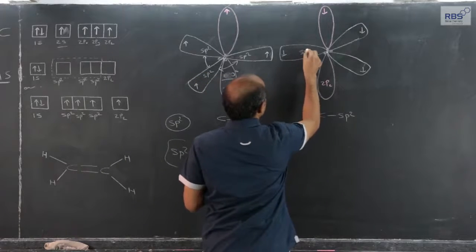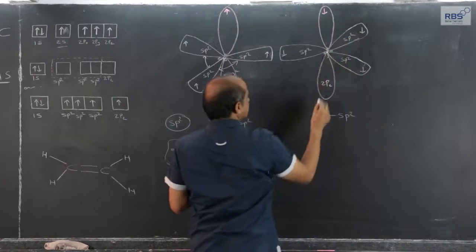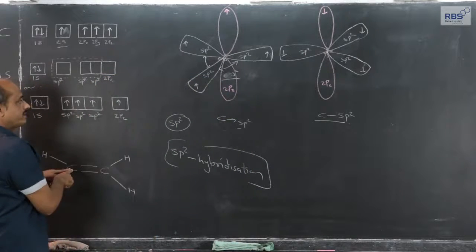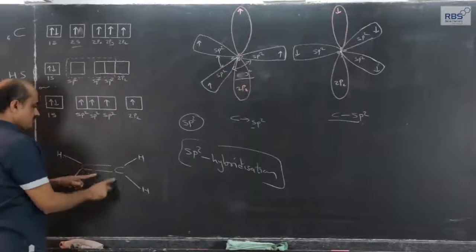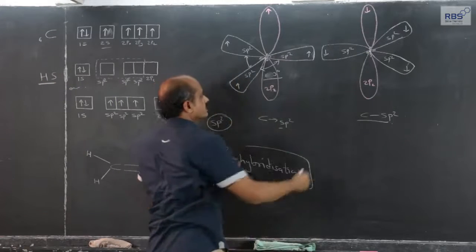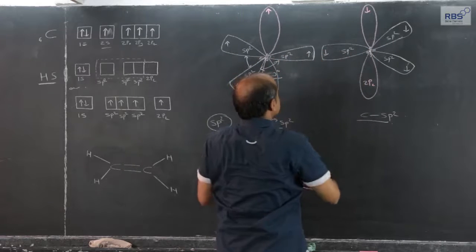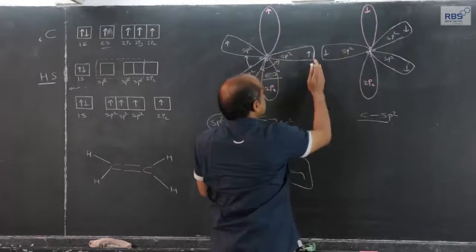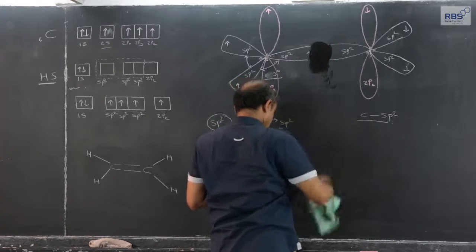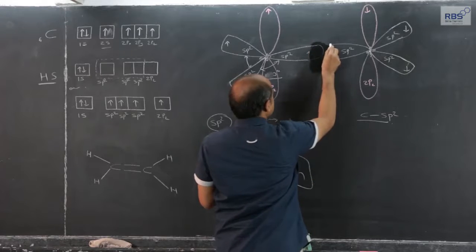Again sp2, sp2, sp2, sp2 hybridized carbon, second carbon, sp2 hybridized carbon, sp2 hybridized carbon. Now, when these two carbon atoms approach, the overlapping will take place. Let me show the overlapping here itself, giving rise to sharing of an electron pair.